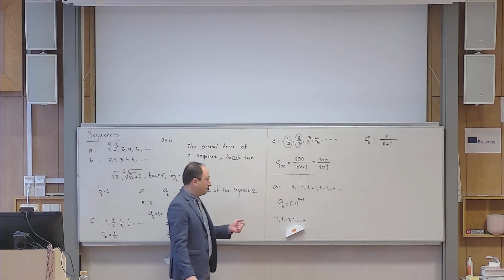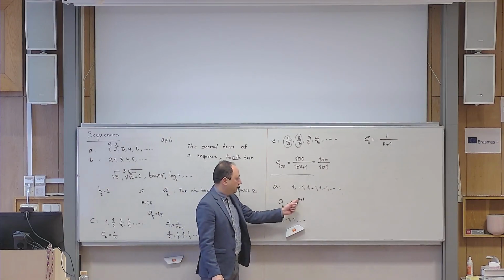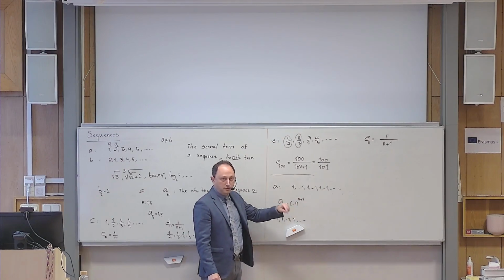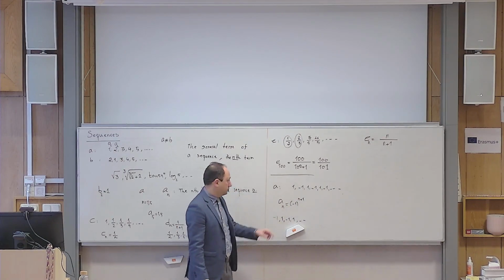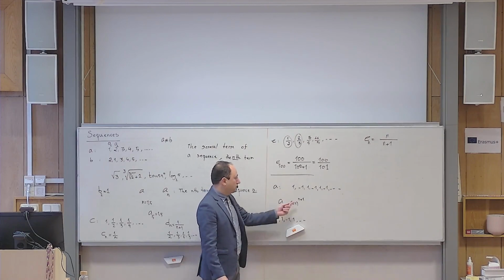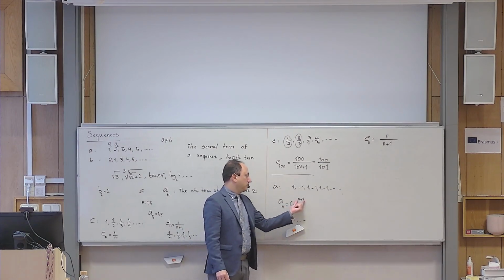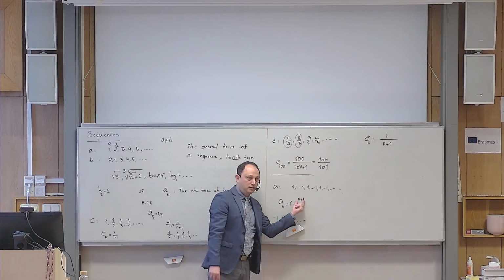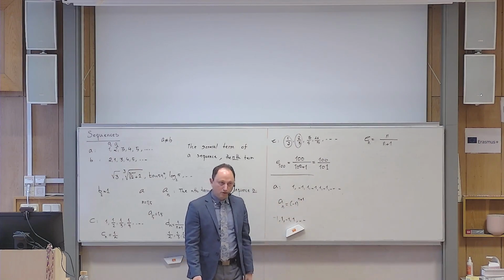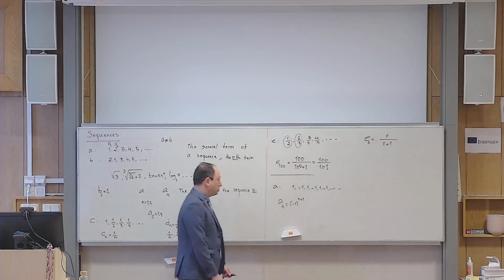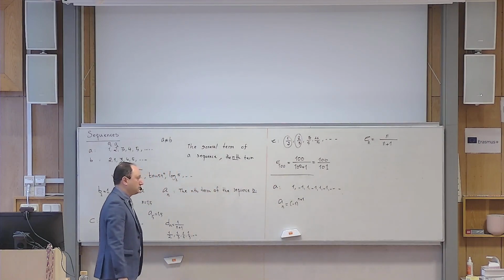Now what happens if I replace n with 1? It becomes minus 1 to power 2. Minus 1 to power 2 is minus 1 times minus 1, which becomes positive 1, and that's correct. And of course, it is clear the next one will generate minus 1. Because if the previous one was even, the next one will be odd, and the next one will be even, the next one will be odd. So I will have this alternating behavior here. So that's correct. So that is the general formula for this sequence.